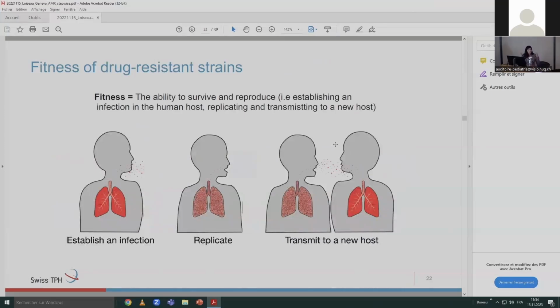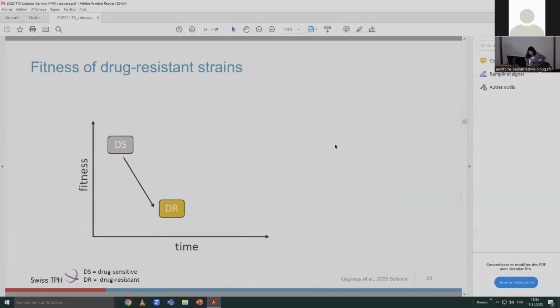And in the context of infectious diseases, this means establishing an infection, replicating within the host, and then transmitting to a new host. So what do we know about fitness of drug-resistant strains? Well, generally resistance is accompanied by a reduction in bacterial fitness in the absence of antibiotics. And what do we know about it in TB?